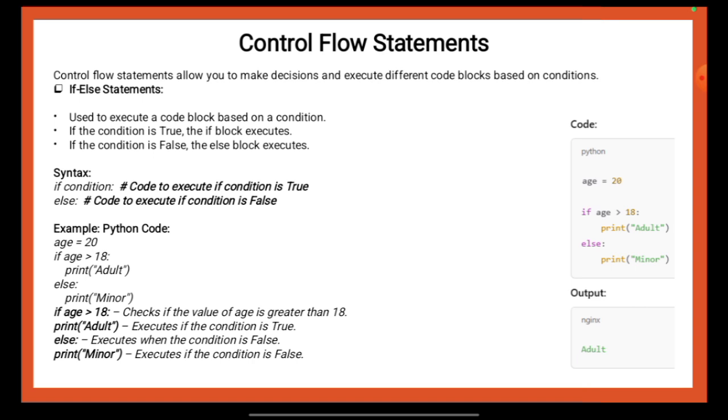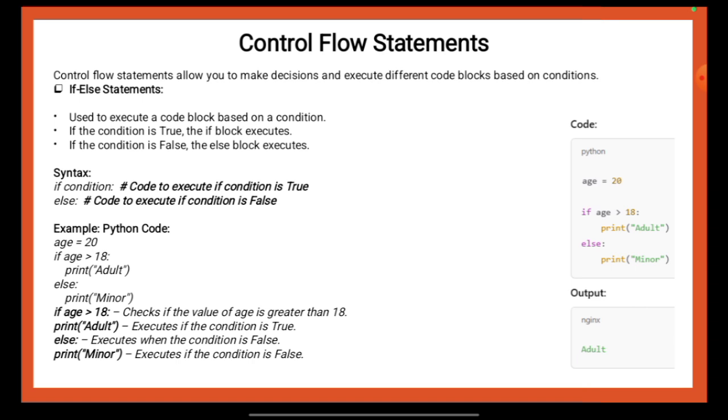Example, Python code: age = 20. If age > 18, print "Adult", else print "Minor". If age > 18 checks if the value of age is greater than 18. Print "Adult" executes if the condition is true. Else executes when the condition is false. Print "Minor" executes if the condition is false.